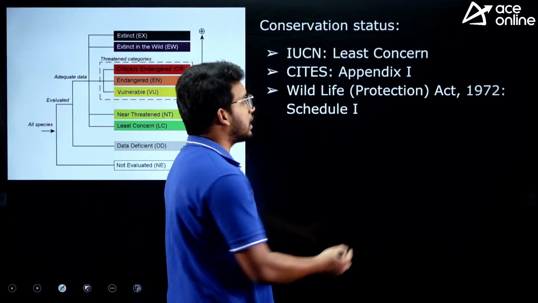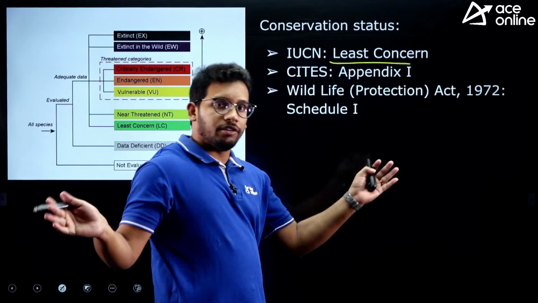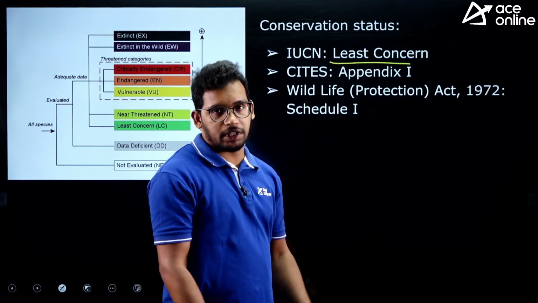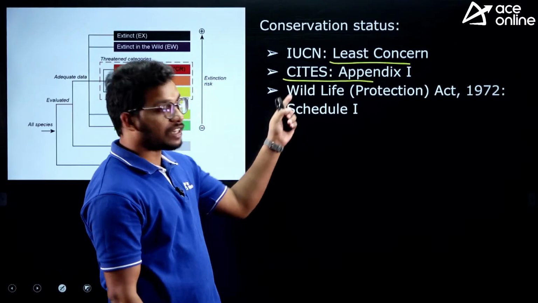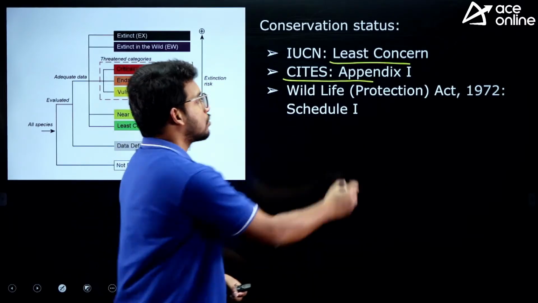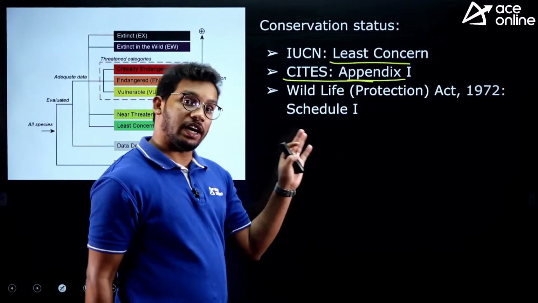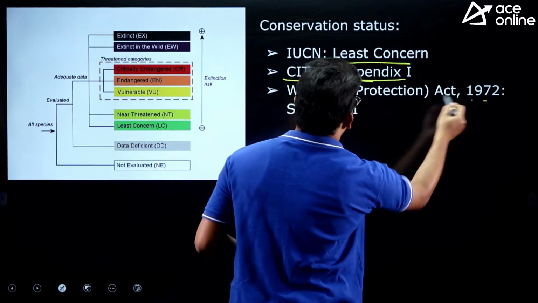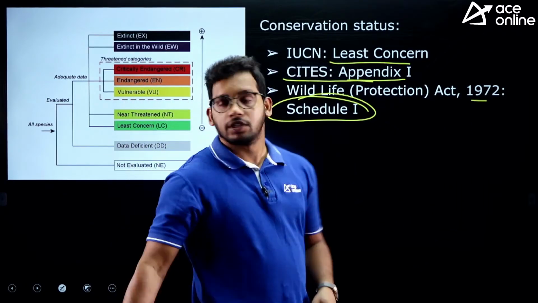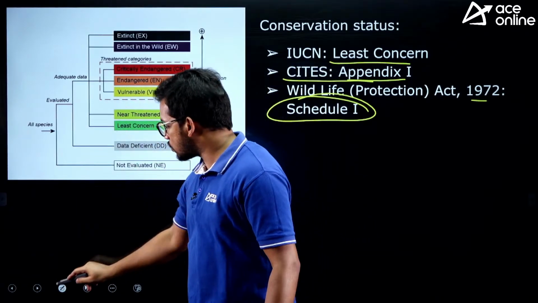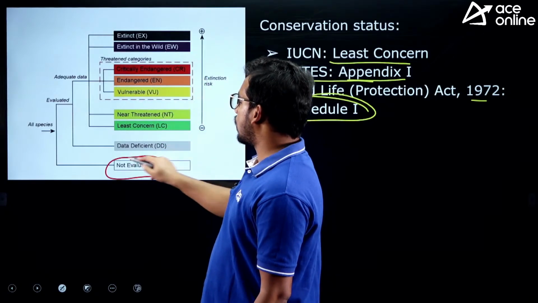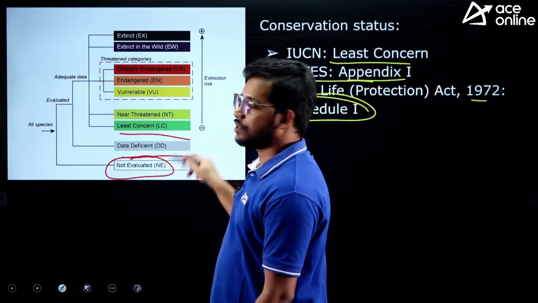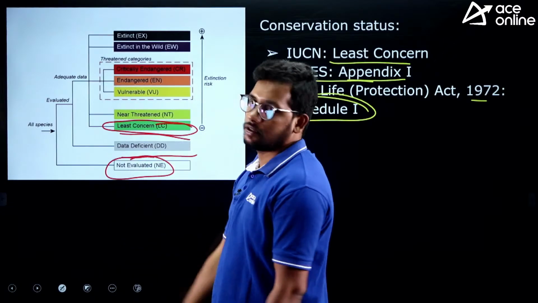And conservation status, they are least concern. That means we have a huge number of such species, right? And in CITES, the Convention on International Trade in Endangered Species, it is Appendix 1, and under the Wildlife Protection Act we have given the highest protection, that is Schedule 1. So it is least concern. You can see the list also here: not evaluated, data deficient, least concern. So this is part of the least concern, right?